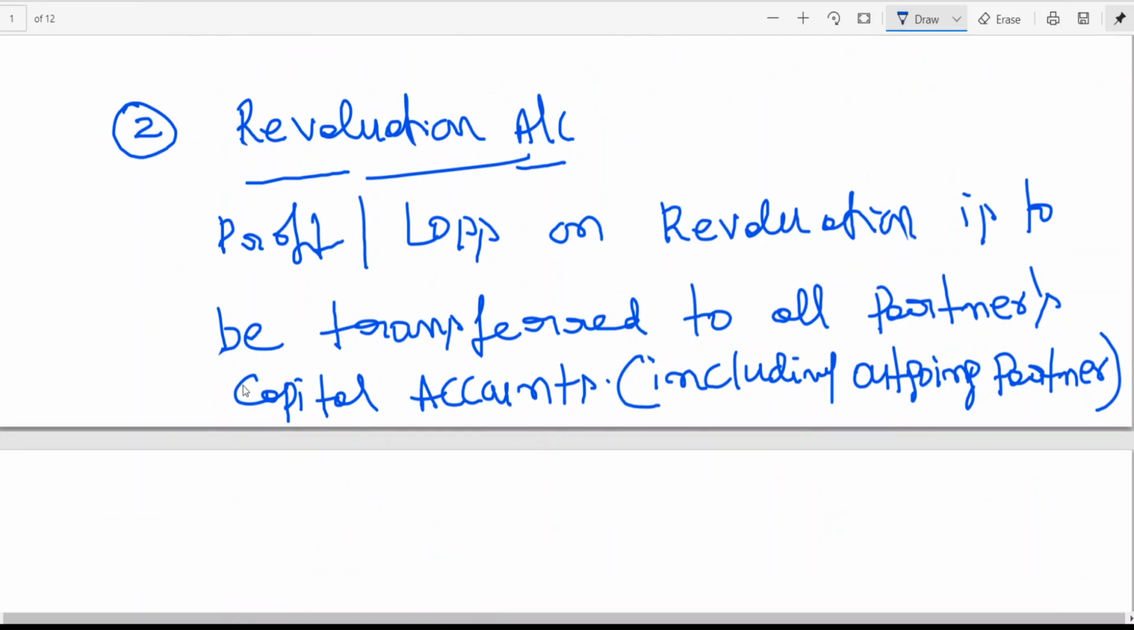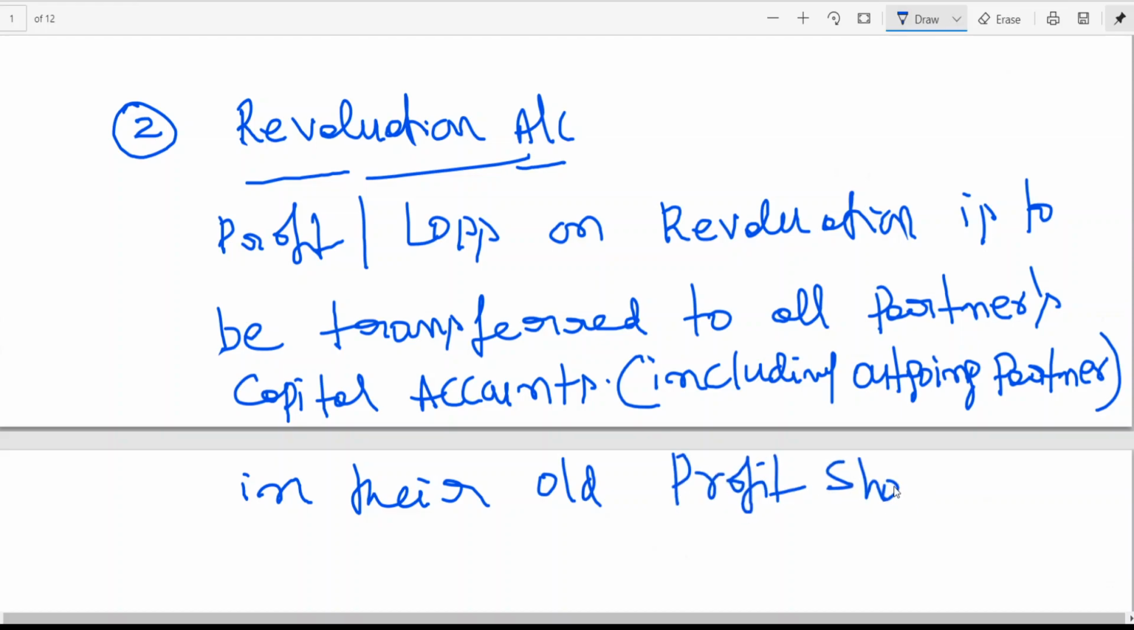You know, the only thing is that you need to transfer after preparing the revaluation account. You should transfer this to whom? All partners in their old profit sharing ratio. Okay, profit or loss on revaluation account is to be transferred to all partners capital account in their old profit sharing ratio. Is this clear? In their old profit sharing ratio.